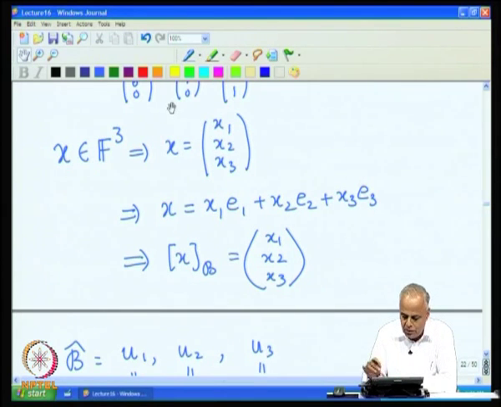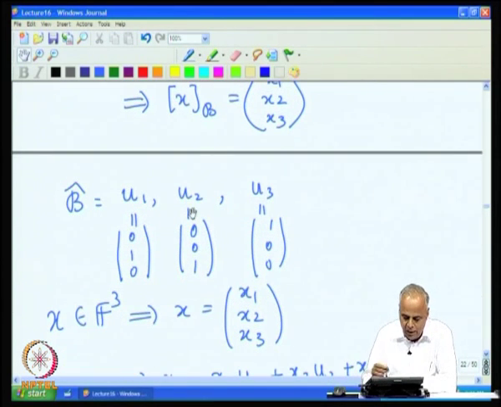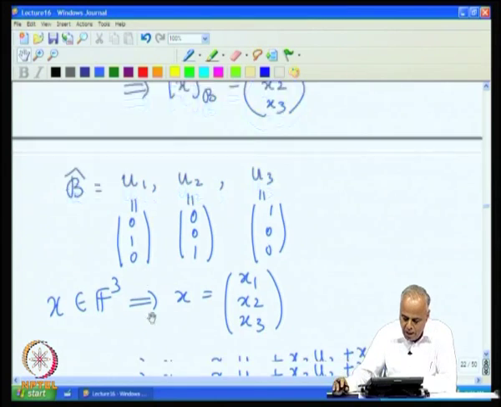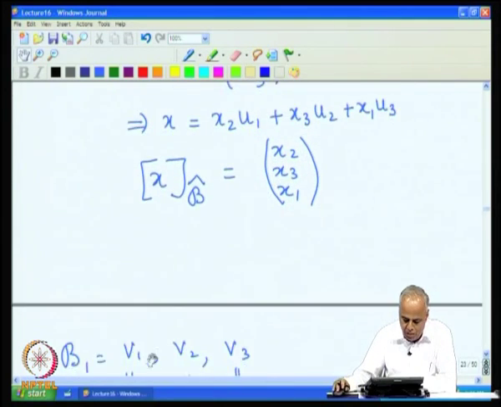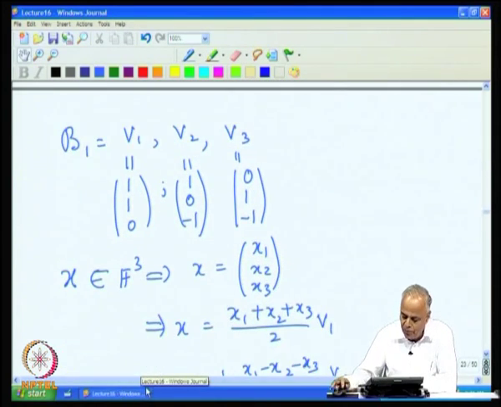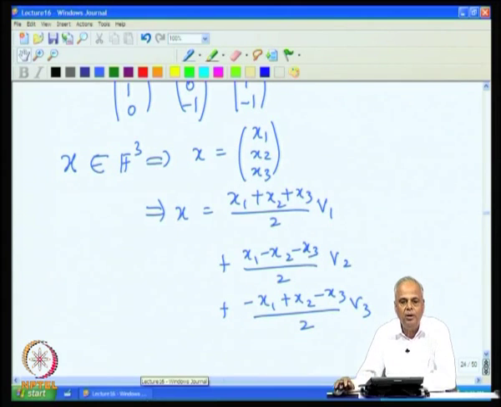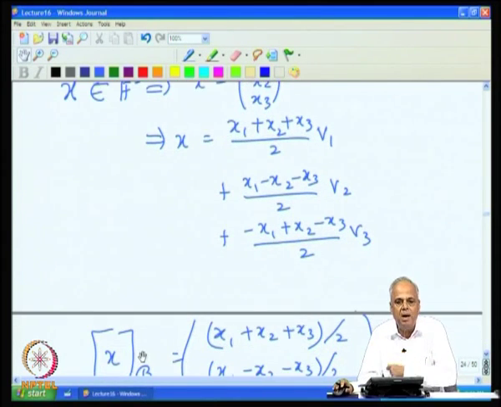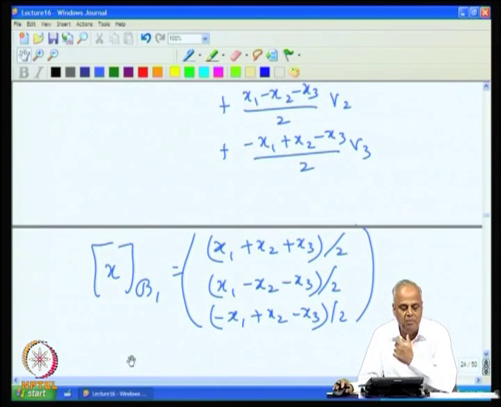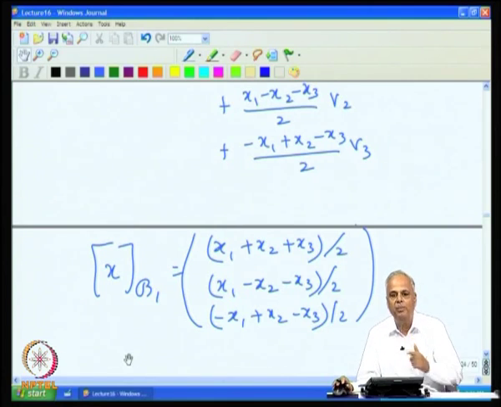We have used first E1, E2, E3, then this basis, and then this B1 basis, and we get different representations. After all, they all represent the same vector x, and therefore, they must be somehow related. What is this relation? This will be the topic for the next lecture.